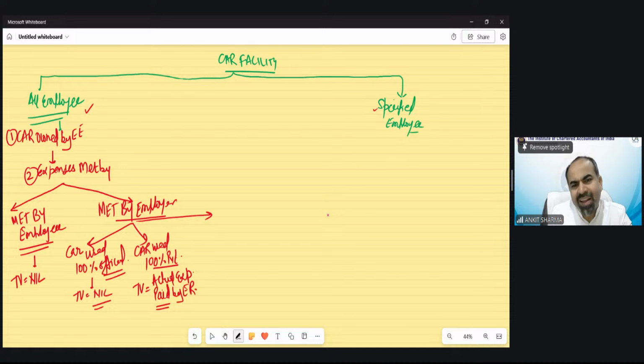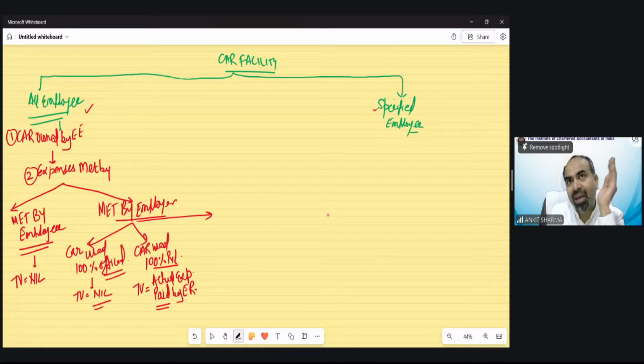So do you find anything complicated till now? It is all logic behind. If you think like a logical person: the car is owned by the employee and expenses are met by the employee, then of course there is no perk, no benefit, leave it. Car owned by the employee, expenses met by the employer, used for official purpose, then there is no perk.